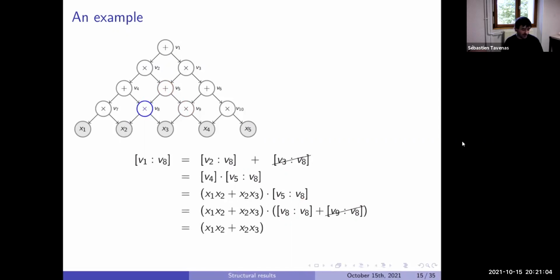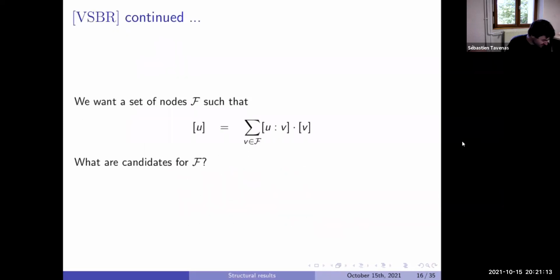Okay, so I guess maybe it's more clear now what we want to say by this VI, VJ. So now I want to show that this works. To do that, we take a set of nodes. We want to find, for any gate, we start from a gate U. We would like to find some nodes V so that U can be computed from that. The idea was to compute a top node with something only of degree 1, V of degree 1, and some coefficient in front.